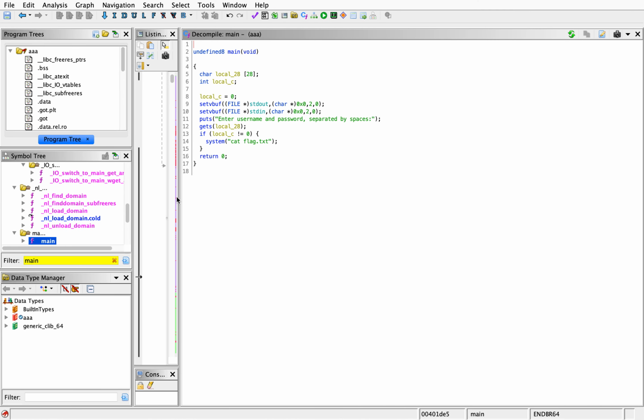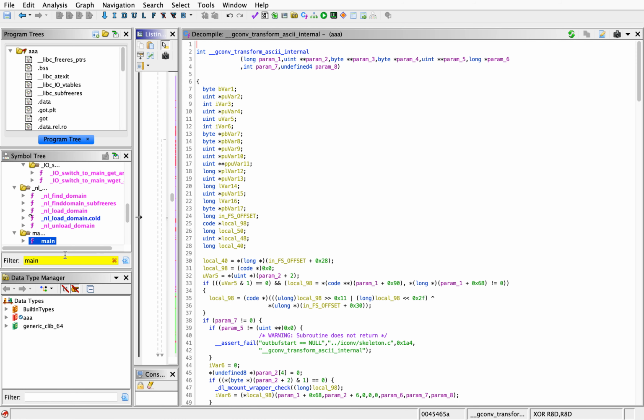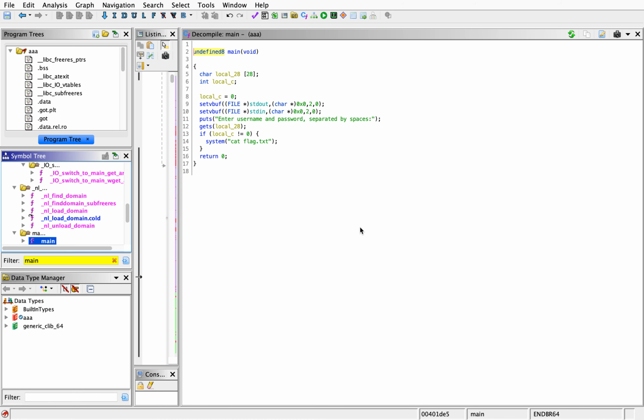When we look at the main function in Ghidra, we see that it prints "enter username and password separated by spaces." It sets the variable local_C, an integer, equal to 0, and it uses the vulnerable function gets, which will come up in a later challenge. But if local_C isn't equal to 0, it will cat flag.txt.